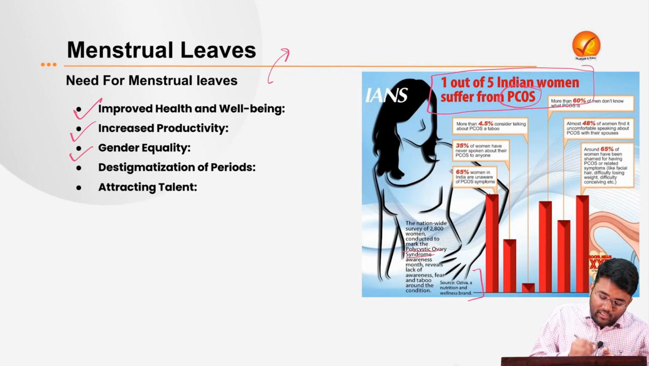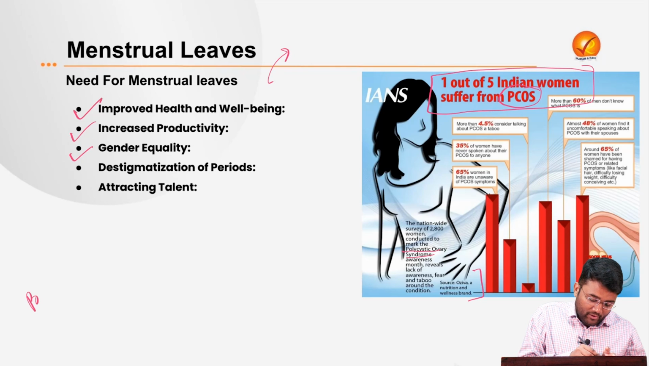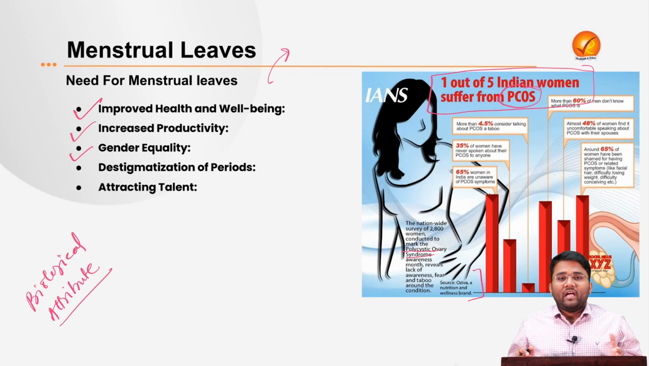Then it will also ensure gender equality. Menstruation is a biological attribute. Men do not have this attribute. So it is unfair to compel a woman to work during her menstruation, and to consider both men and women equal during this period. So to ensure gender equality, it is very necessary to provide menstrual leaves to women.